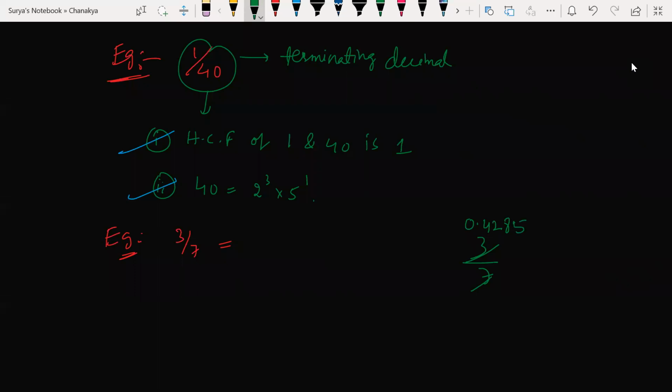So 50, 7 7s, 7 1s, again 3 7 4s, 7 2s, 6, 7 8, and so on. Look at this here: again it is repeating, 4 2 6 5 7 1 4 2 6 5 7 1 4 2 8, again 5 7, something like that. Is it repeating or not? So it is recurring.